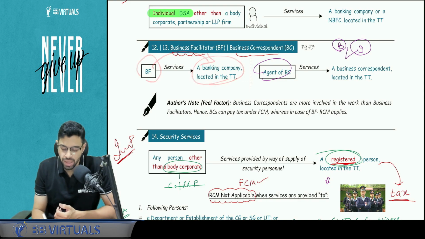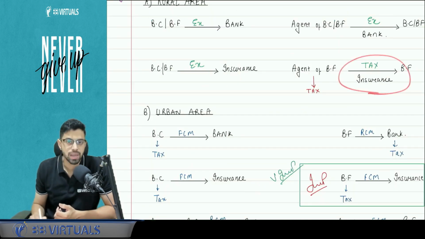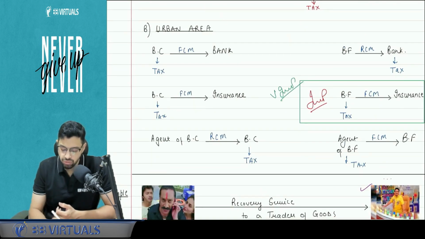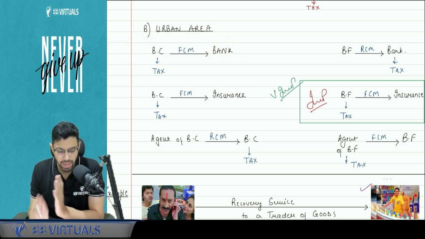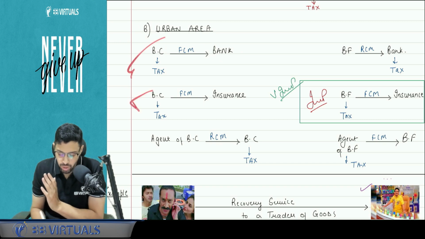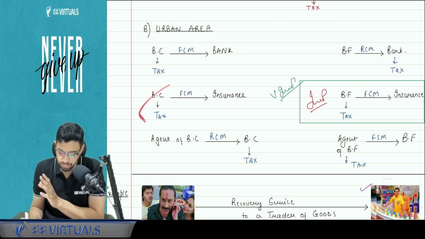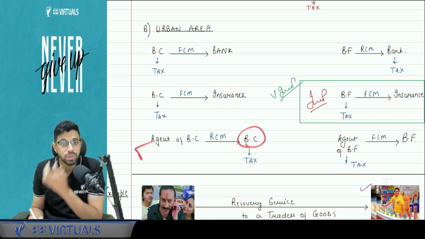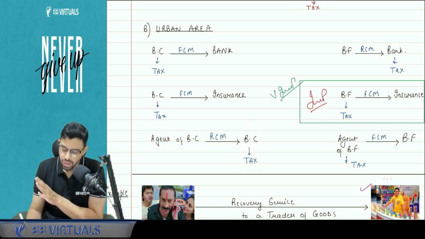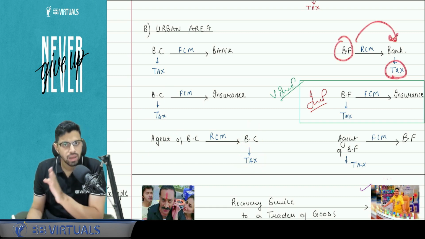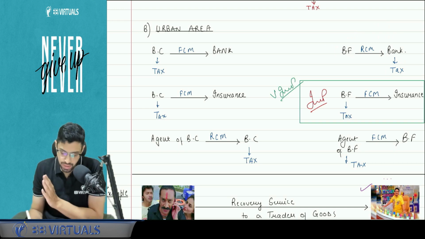Only when provided to a banking company. And here it is an insurance company. But when I compare to urban area, this is very important for you to understand, pay attention. If BC is providing services to a bank, I just now told you, the BC can pay tax, so FCM. If BC is providing to an insurance company, BC can pay tax, FCM. If agent of BC to BC, then BC is liable to pay tax, so let's leave agent, RCM. Business facilitator through bank, we have already covered this, right? That is with respect to RCM. Why? Because BF is a small person, not BC.